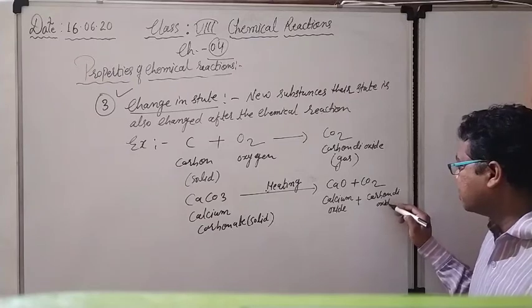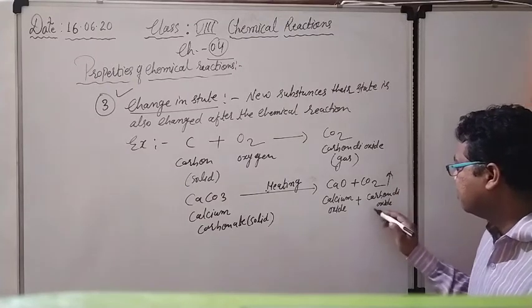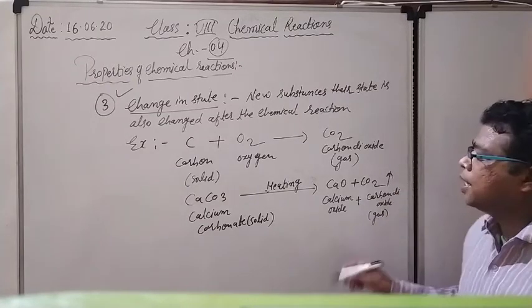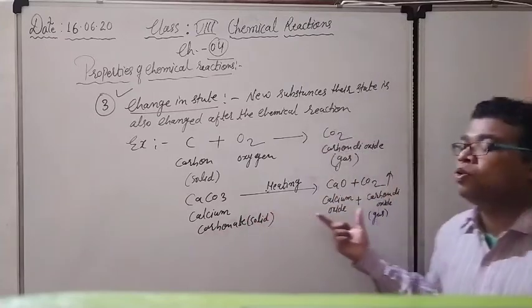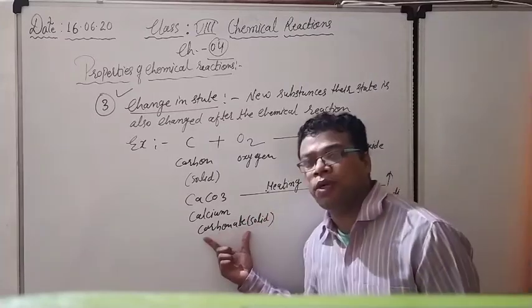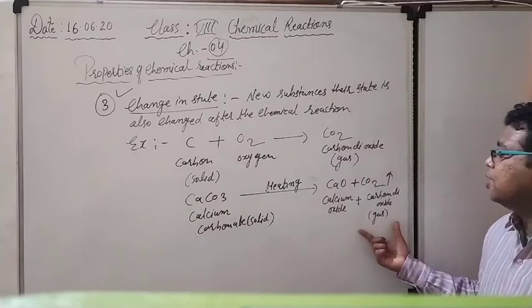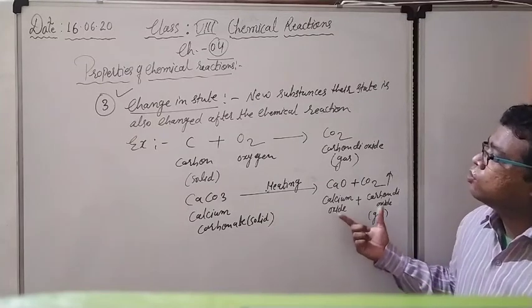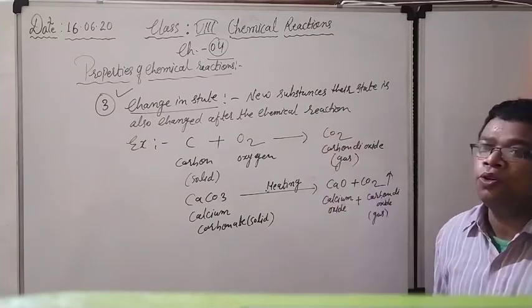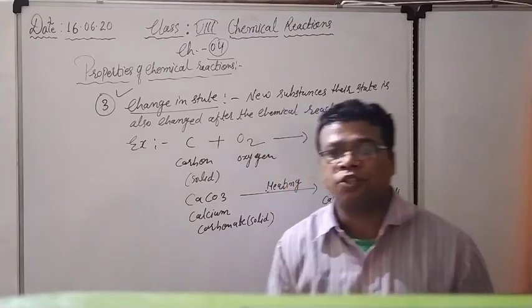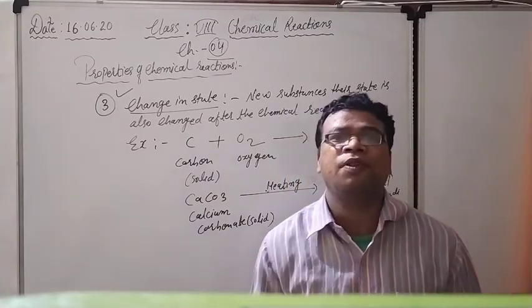And what is carbon dioxide? Carbon dioxide is a gas. So the meaning is that sometimes the state is also going to be changed. Initially it was in solid state, and right now it is changing into the gaseous state. So in this way the state is also going to be changed. Some of the properties I will deal with you in the next lecture.